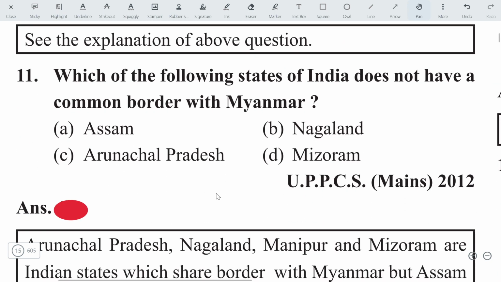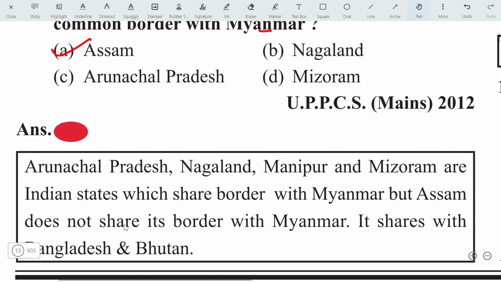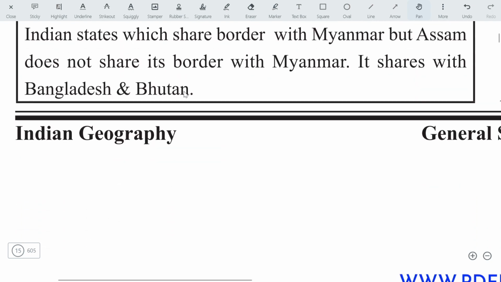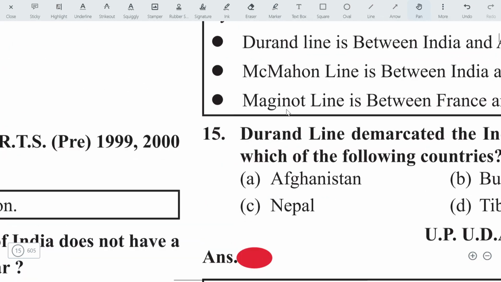Next question. Which of the following states of India does not have a common border with Myanmar? Which state doesn't have one? Does Assam have? No, Assam doesn't have a common boundary with Myanmar, because after Assam it is Nagaland and Manipur located towards the east. So the option will be Assam. Let's move on to the next question.